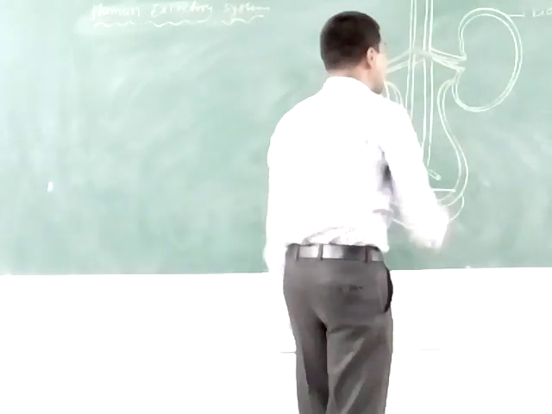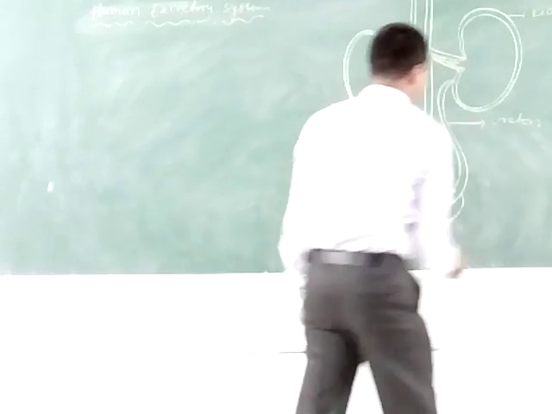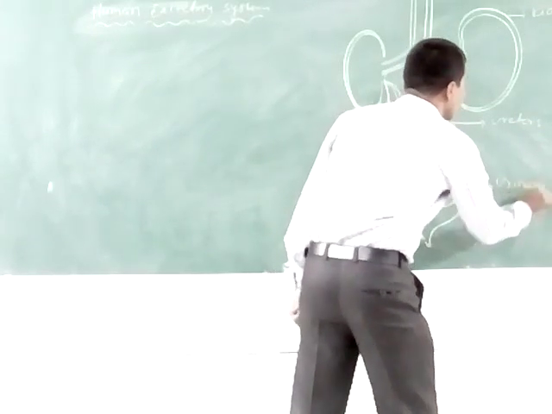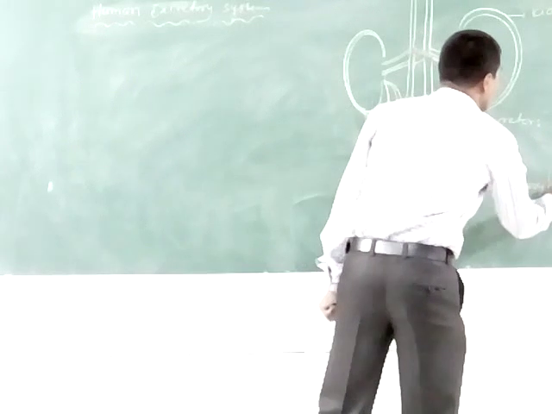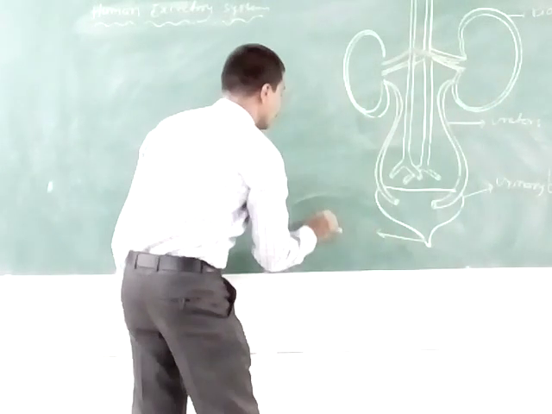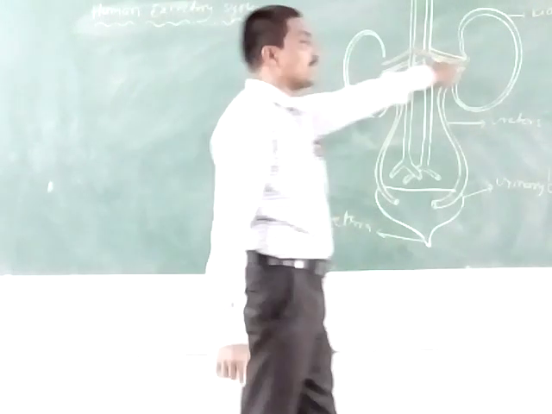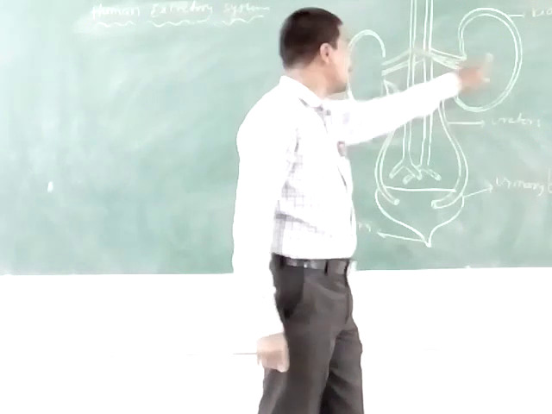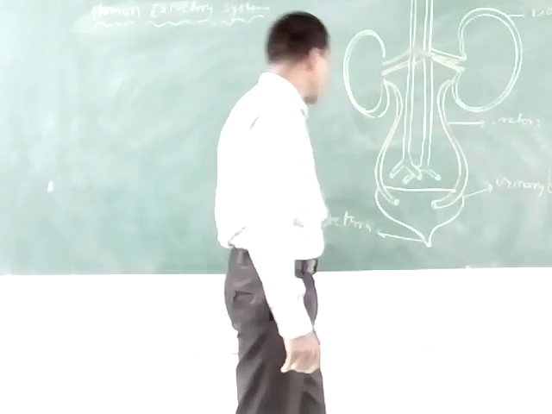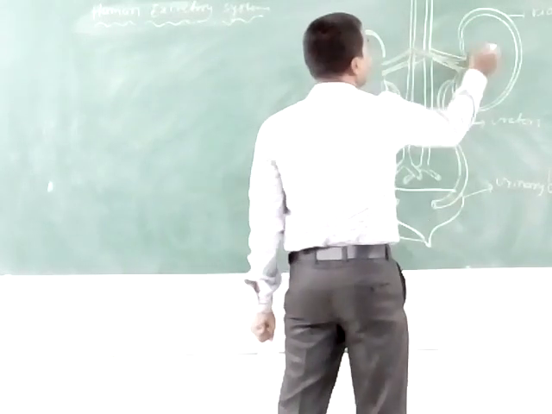The human excretory system consists of one pair of kidneys, one pair of ureters, urinary bladder and urethra. The first one is the kidneys. One pair of kidneys are there.